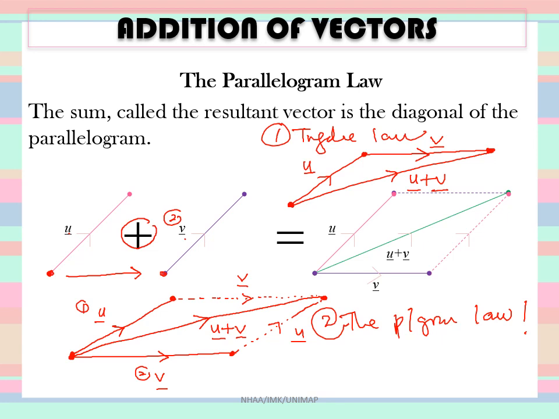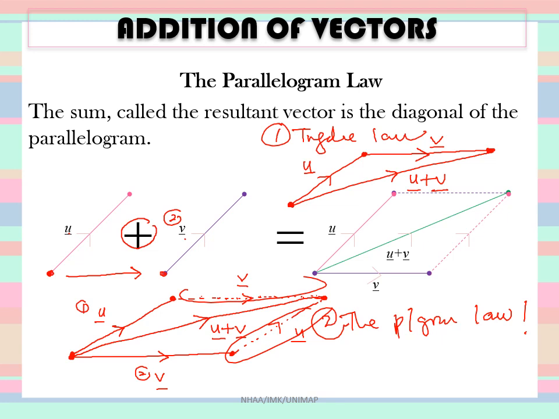While if you use the second law, you have an open shape here. It is not very obvious unless you draw the virtual line here. Without this and that, it is just an open shape.